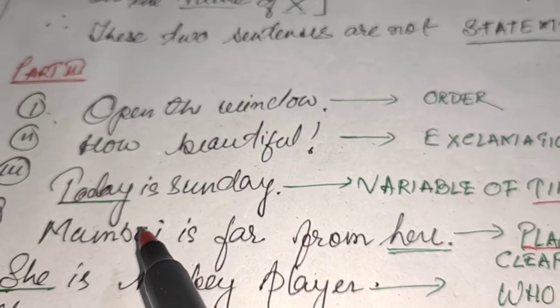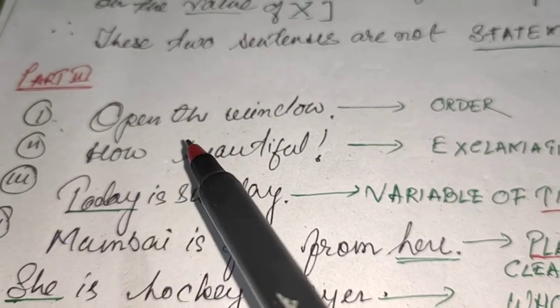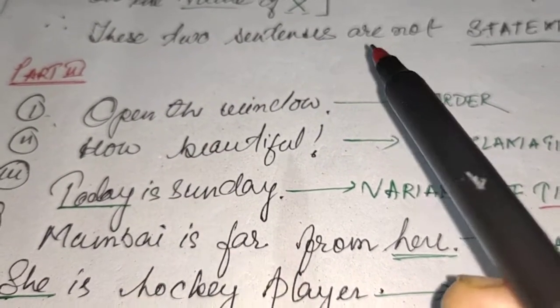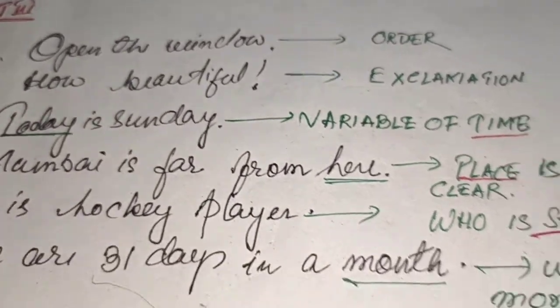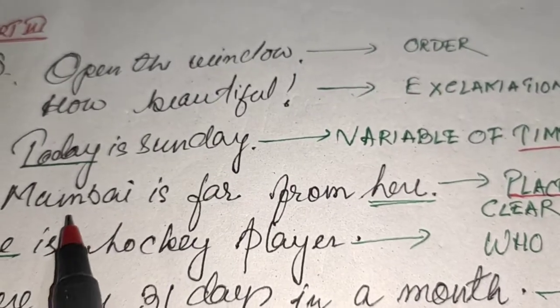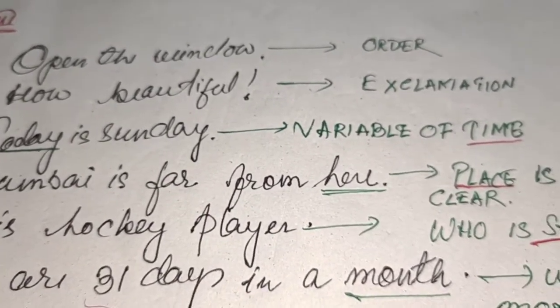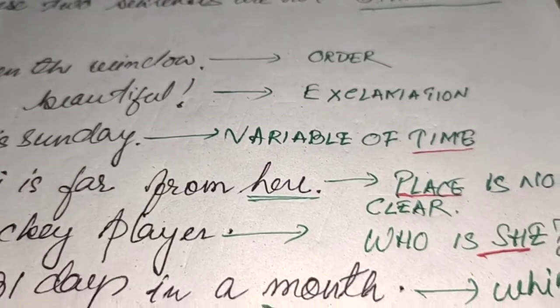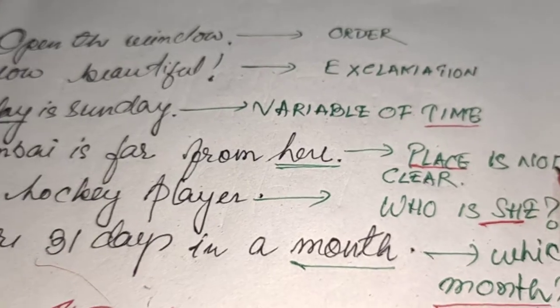That day will be your today, and this is my today. Today is the 18th, and when you watch it might be the 19th, 20th or something else. So today is a variable time. Next is Mumbai is far from here. When we say here, what is here? The place is not clear.